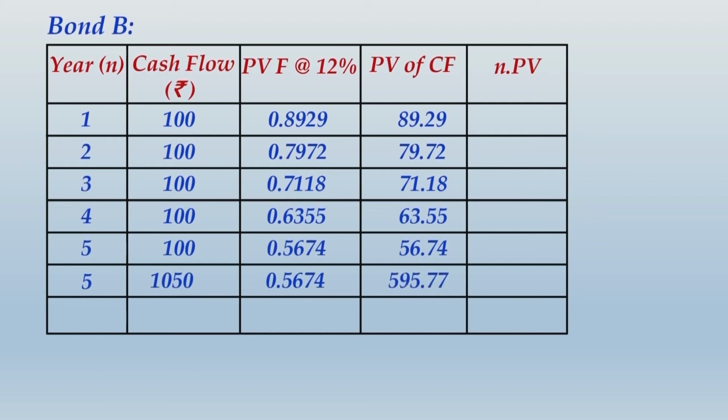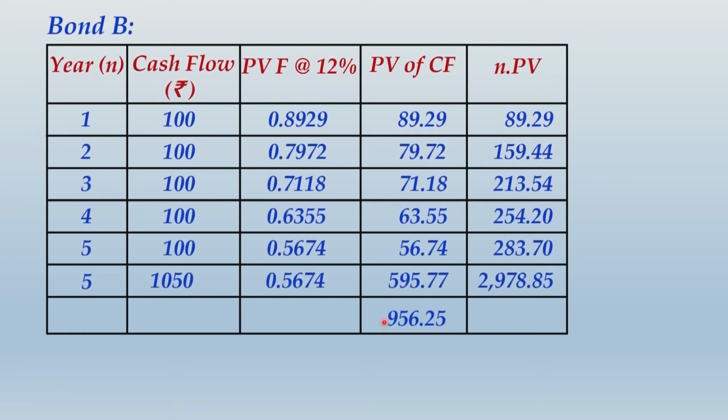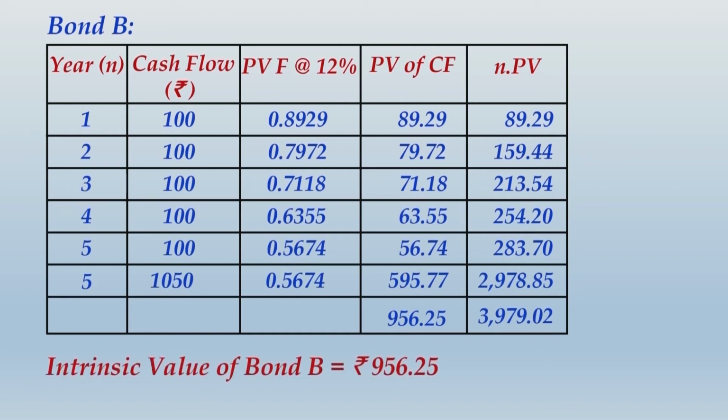The aggregate of that will give you the intrinsic value, and for computing the duration you will multiply n into PV, and n into PV we have placed in the last column. The aggregate value, that is 956.25, will now indicate the intrinsic value of bond B, and this total will help you to determine the duration of bond B. So the first thing concluded is that the intrinsic value of bond B will be rupees 956.25. So friends, note down all these calculations and then we move ahead.